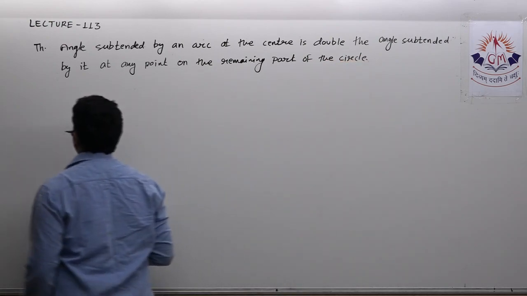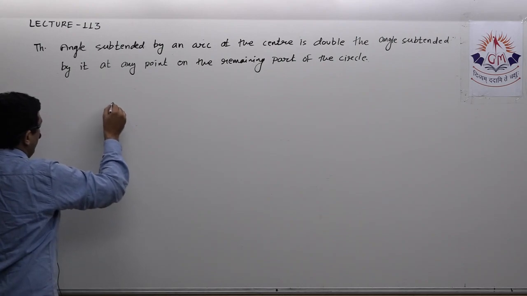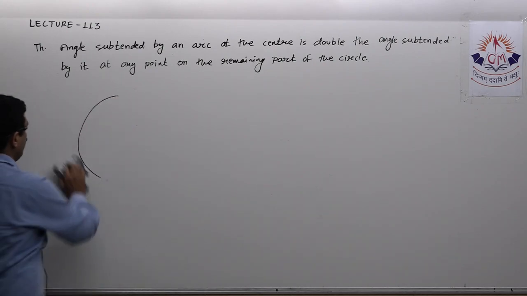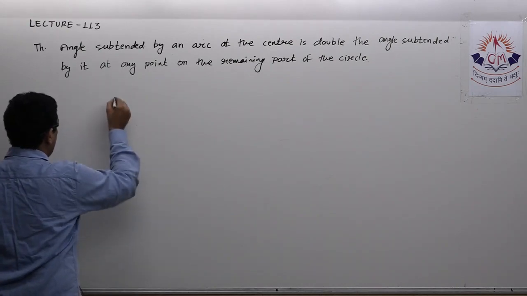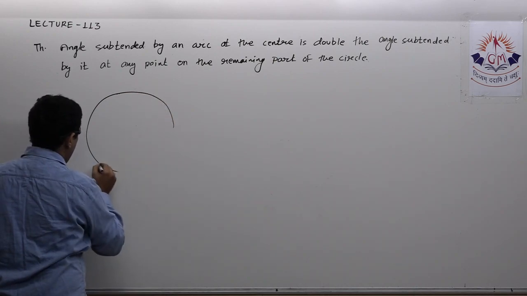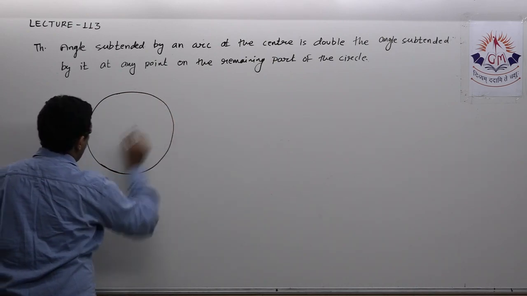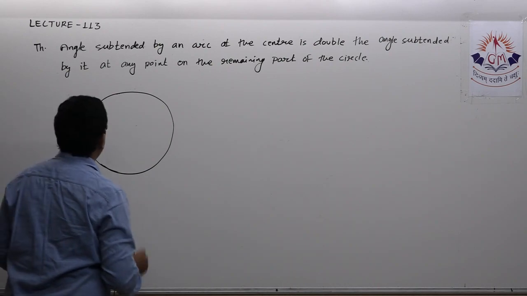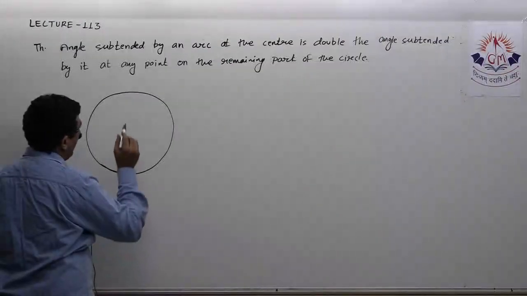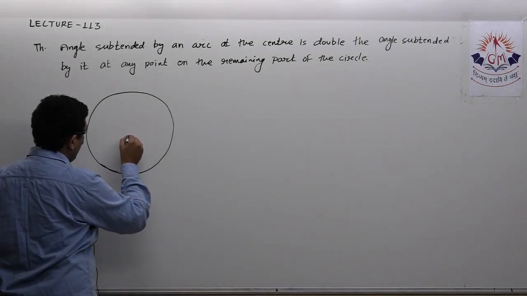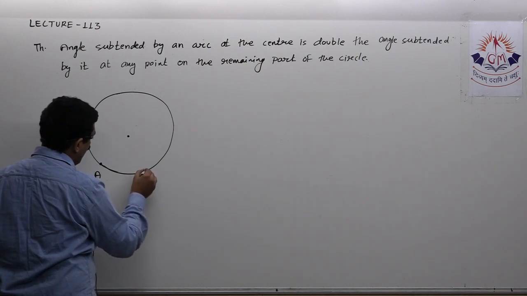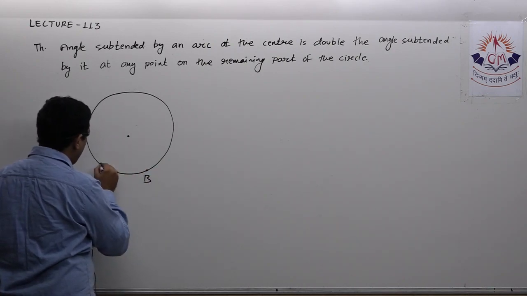Now what this theorem wants to say: suppose we have a circle. According to this theorem, it says angle subtended by an arc at the center. Let this be the center. Now I'm taking the arc AB for a while. Angle subtended by arc AB at the center.